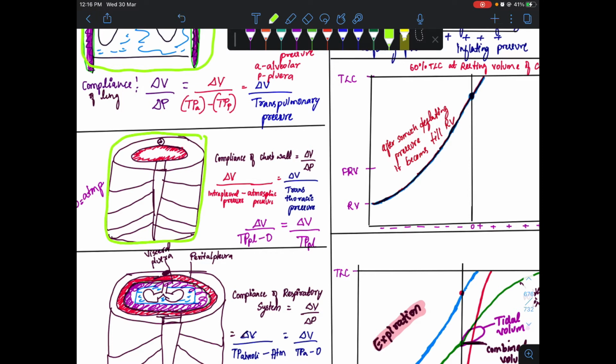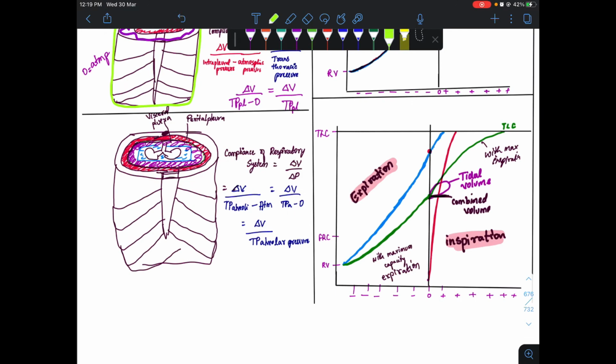Let's take the chest wall alone. Since the chest wall is made up of ribs and other muscles, the collapsing tendency of the chest wall will be less. That is, the chest wall tends to stretch out. If we take the chest wall and the lung together, the collapsing tendency of the lung will be inward and the compliance of the chest wall will be outward.